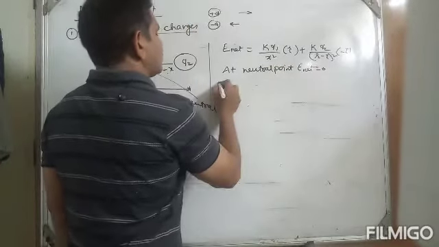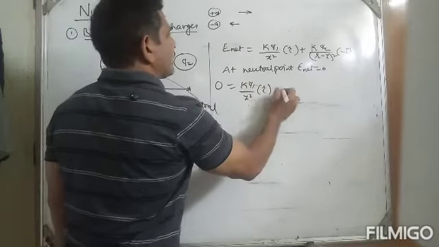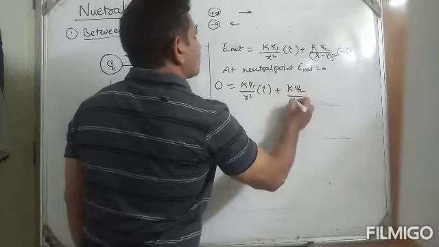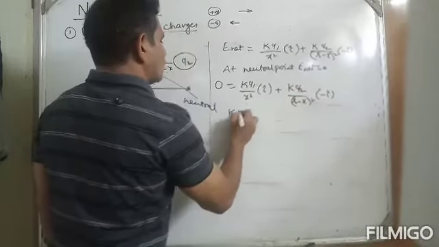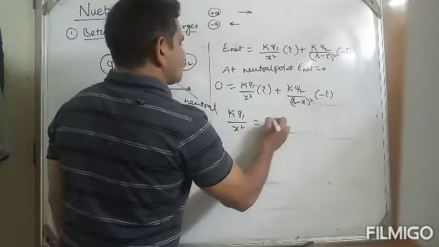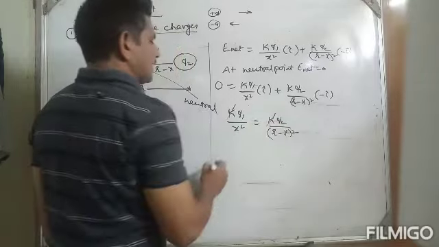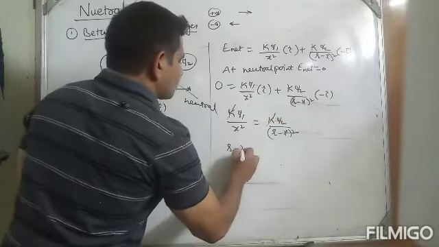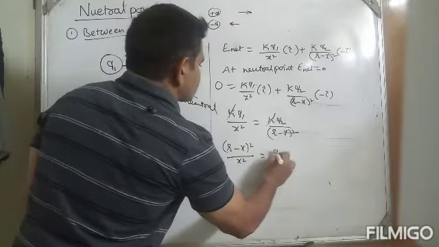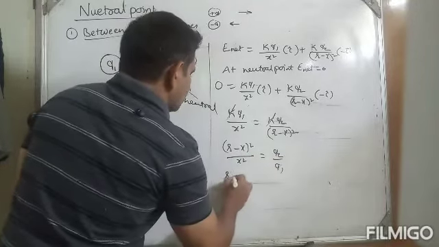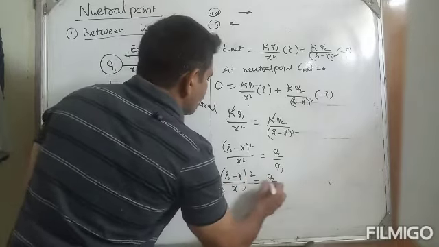Therefore, you can take 0 equal to KQ1 by X square I plus KQ2 by (R minus X) whole square minus I. Therefore, KQ1 by X square is equal to KQ2 by (R minus X) whole square. So K, K cancel. By cross multiplication, (R minus X) whole square by X square is equal to Q2 by Q1. So (R minus X by X) whole square, I am taking the common factor, is Q2 by Q1.